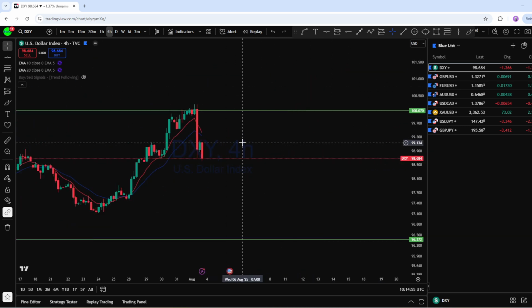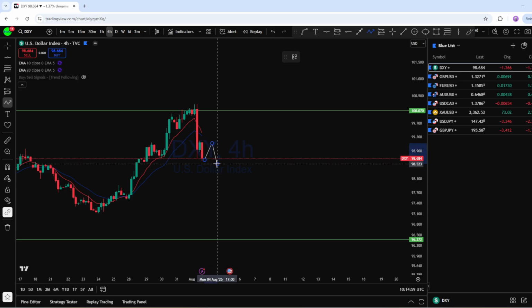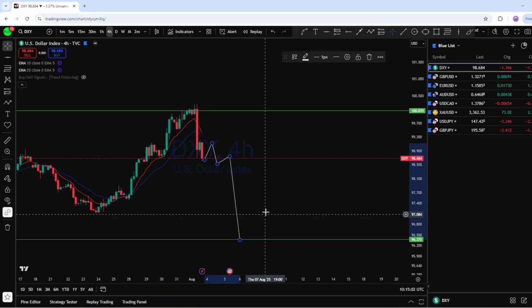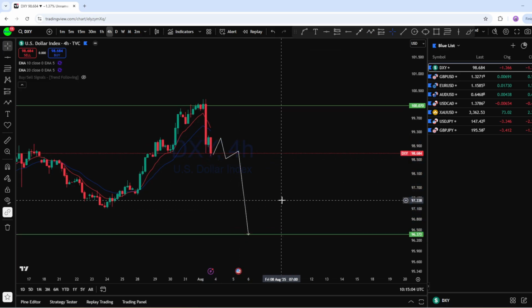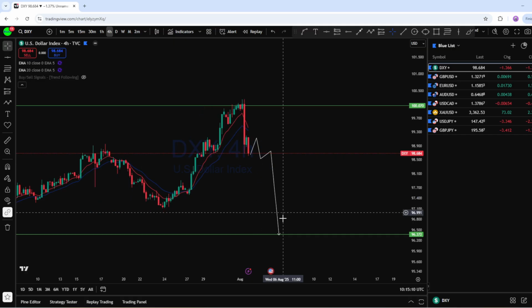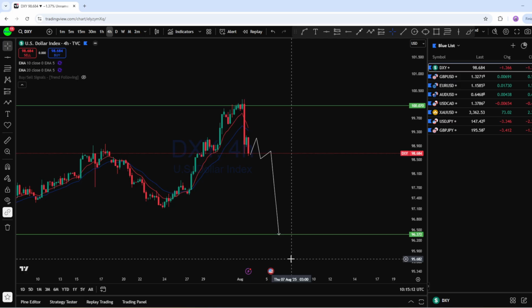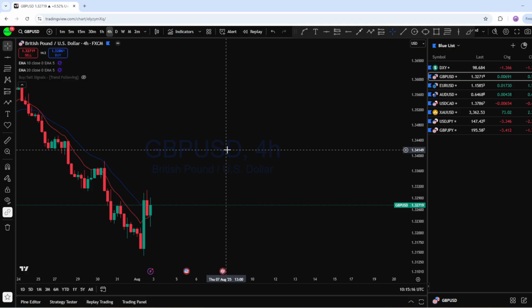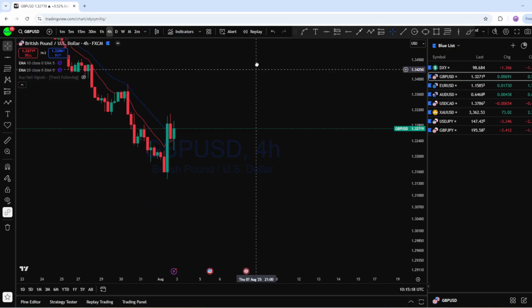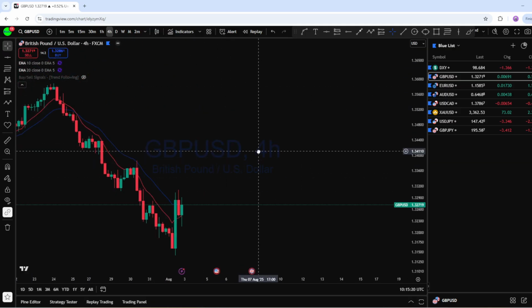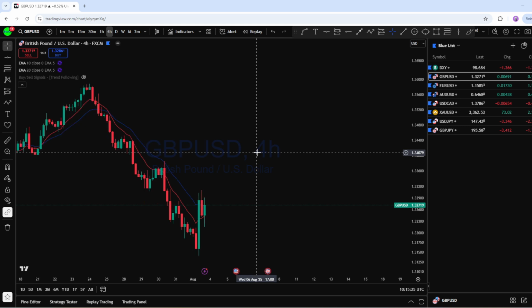Therefore in this area DXY may show this potential wave to continue to drop to this support level. So this week we may see DXY still remaining bearish to this support level or even potentially breaking below. Now based on that, if we look at British pound US dollar, we might see a completely mirror effect. That means we could potentially see GBPUSD remain bullish as the long-term picture.